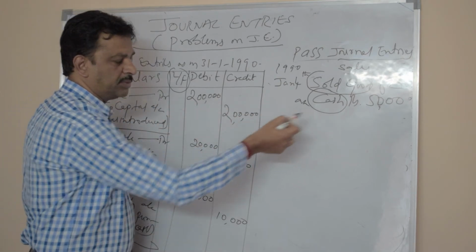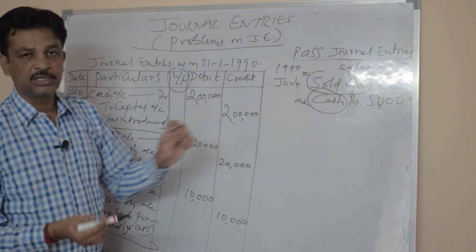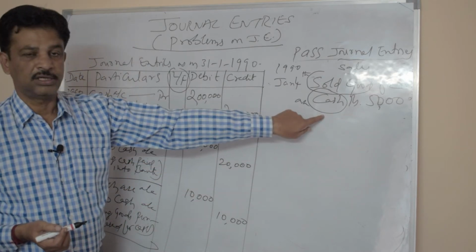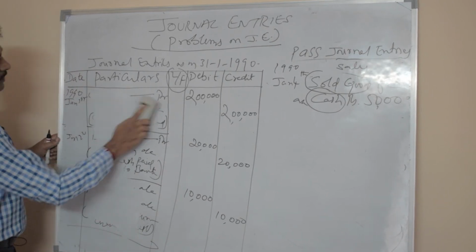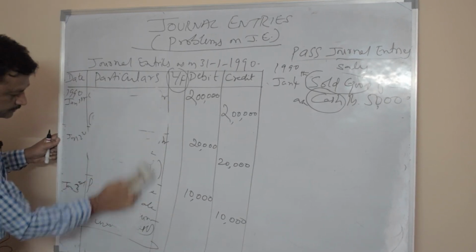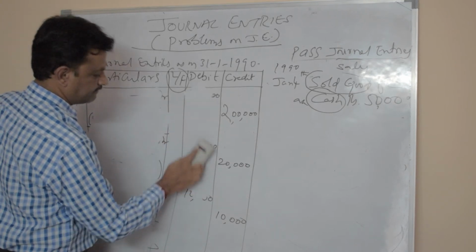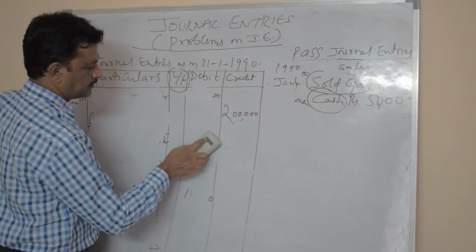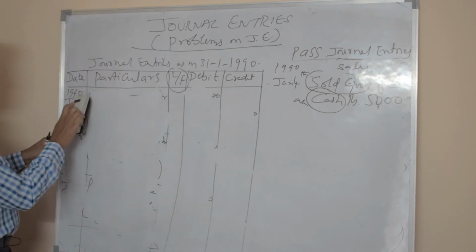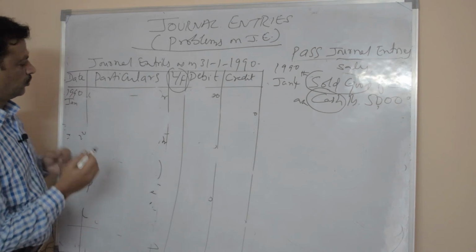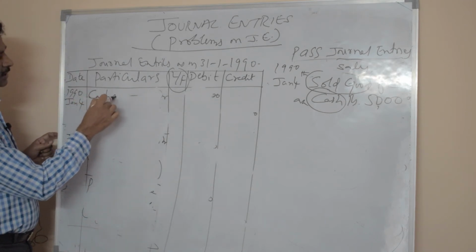Here cash is coming into the business. Cash is nothing but an asset. So whenever there is an increase in asset, it should be debited. So you can write here: January 4th, cash is coming into the business, that is, asset is increased.